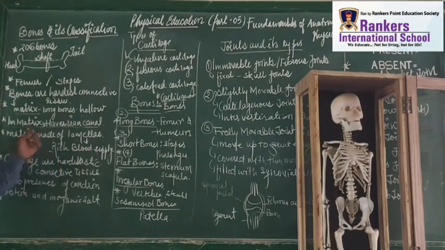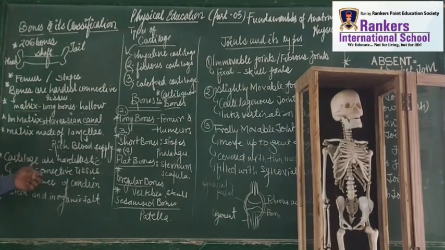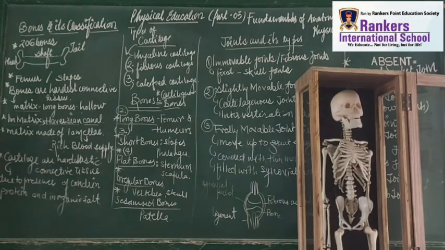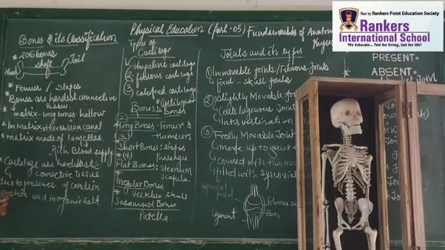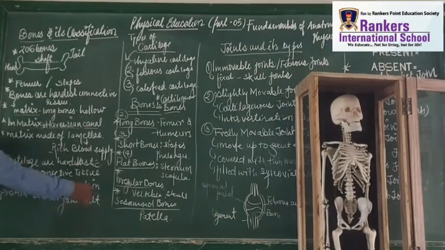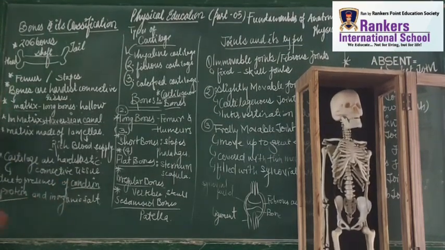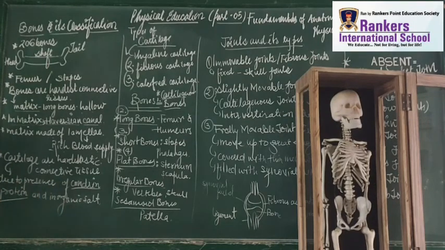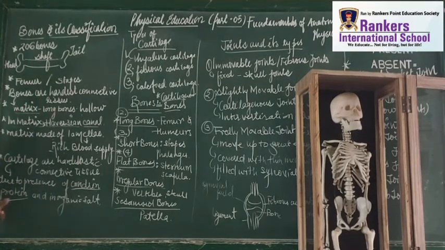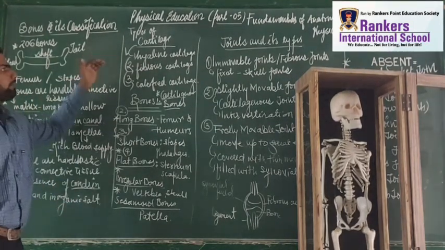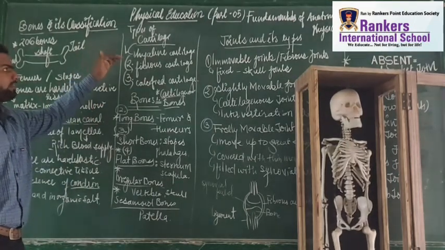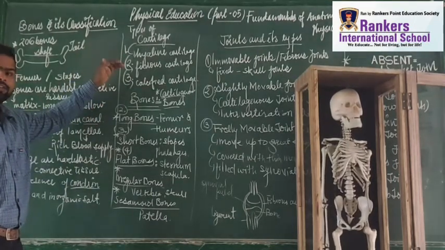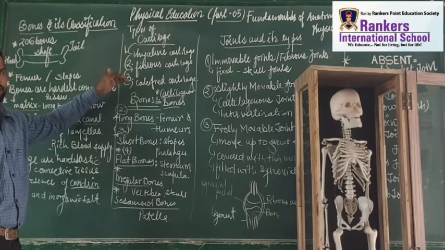Cartilages are hard, elastic tissue. These cartilages are present in the ear region and the nose region. Why are they so elastic? They are elastic because of the presence of chondrin protein and some inorganic salts. Now the next thing, the types of cartilages. There are three types of cartilages: hyaline cartilage, fibrous cartilage and calcified cartilage.